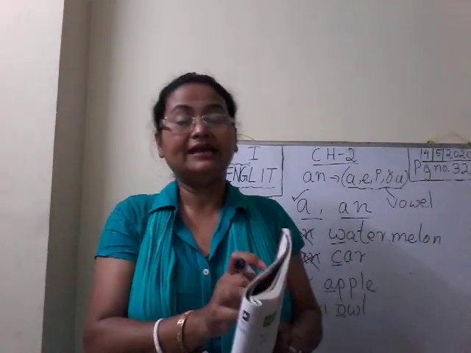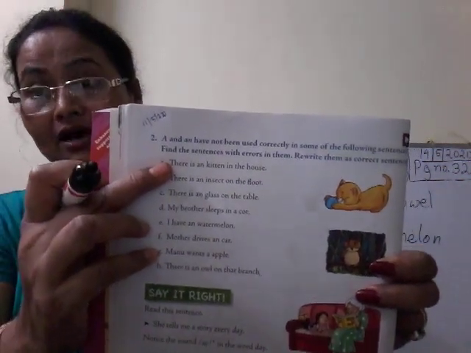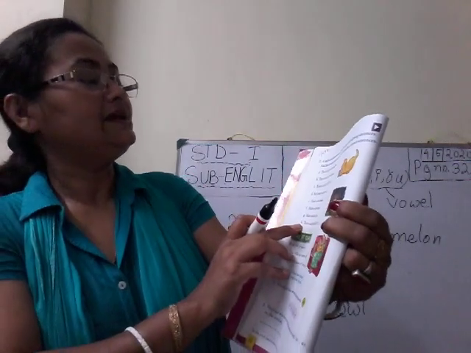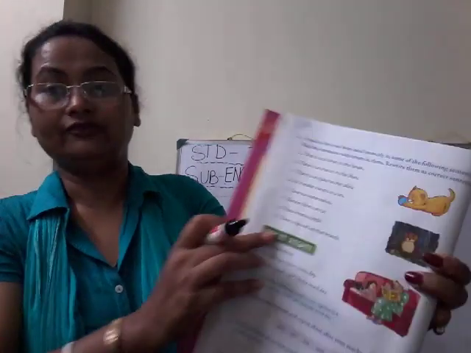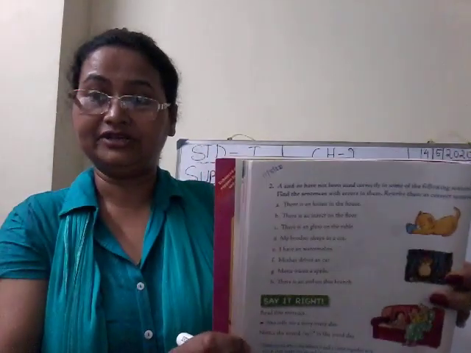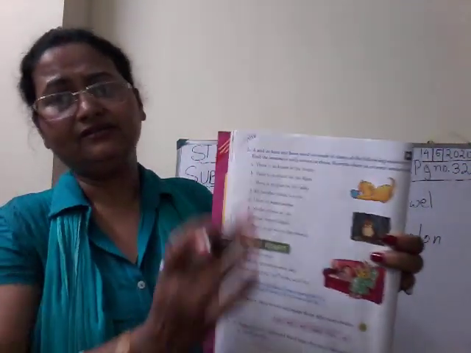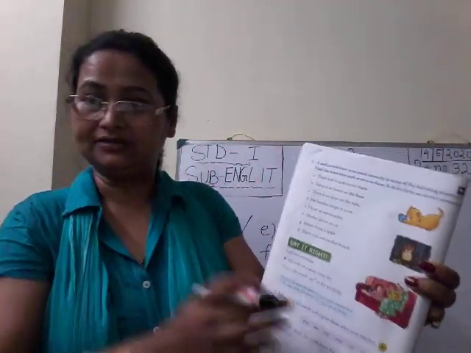Like number 1, there is an kitten in the house. So what will you write? There is a kitten in the house. Full sentence. Next, there is an insect on the floor. This is correct. You write this one again, no problem. Don't leave any number, otherwise it will be confusing. Or the correct one you will write. No matter if you write it twice also.